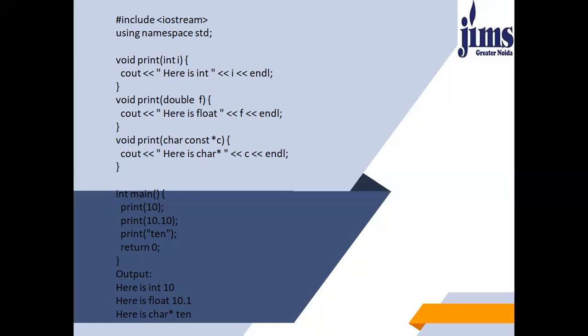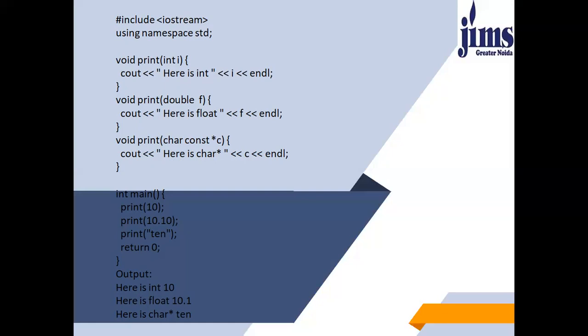For the double type of parameter, you call the print function and pass the double variable. And for the character type of variable, you pass the characters to the print function. So you'll get the output as 10, 10.1 and TEN. And what you have written here in cout, "is character", will be printed as it is.